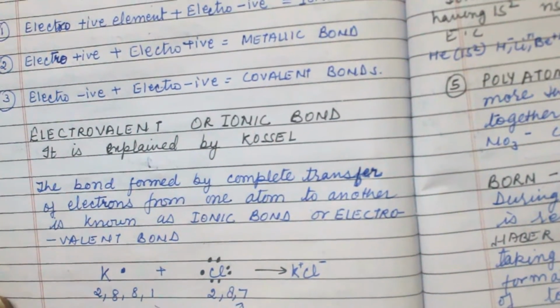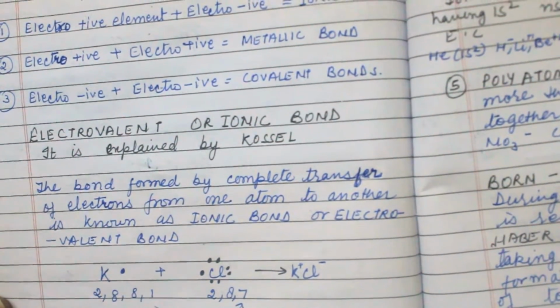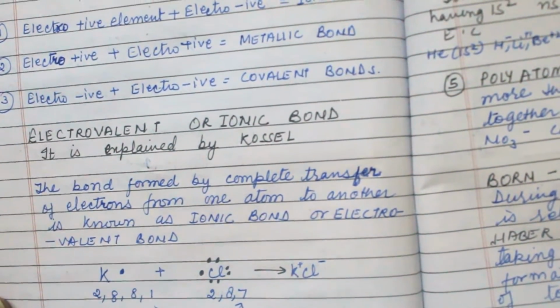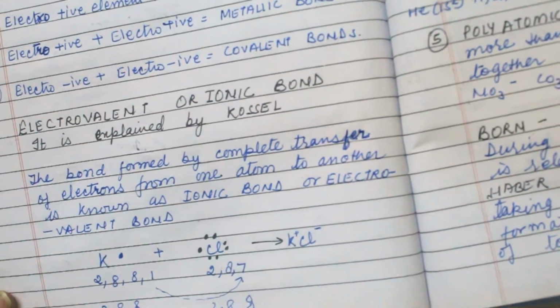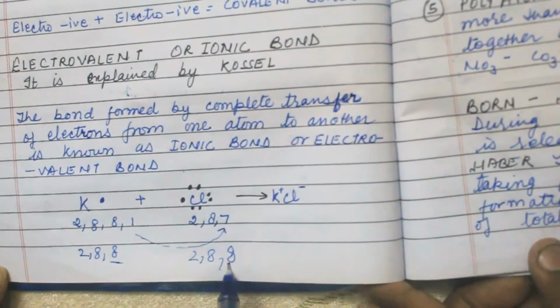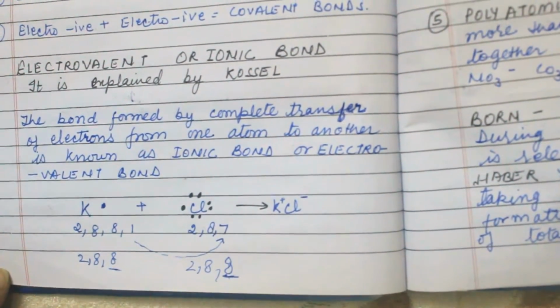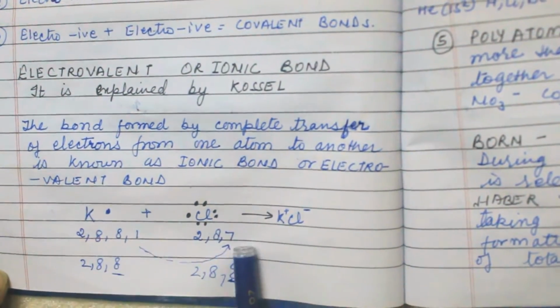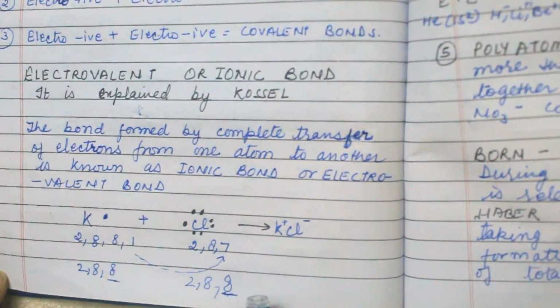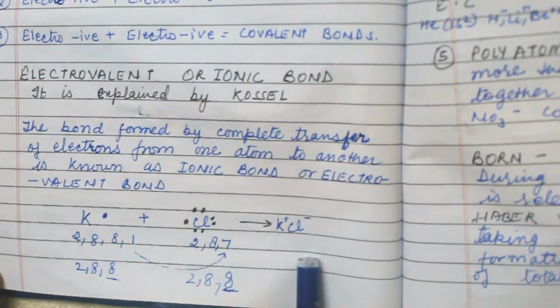If it gives its one electron, it becomes like this, and if it takes one electron, it becomes like this. Both attain an octet because 8 electrons are there in the outermost shell. In this way, electrovalent bond takes place where an electron is totally transferred to another element.